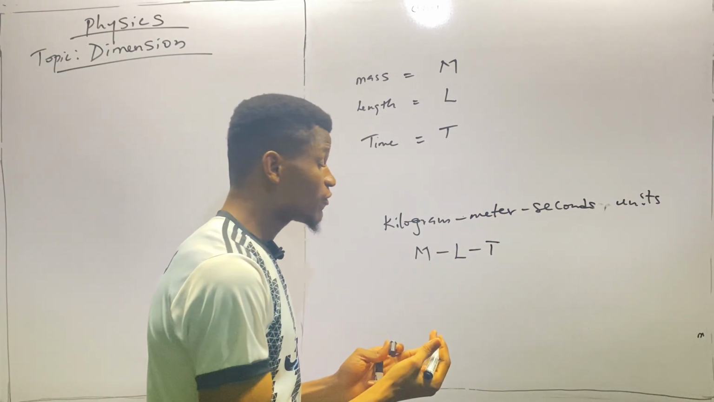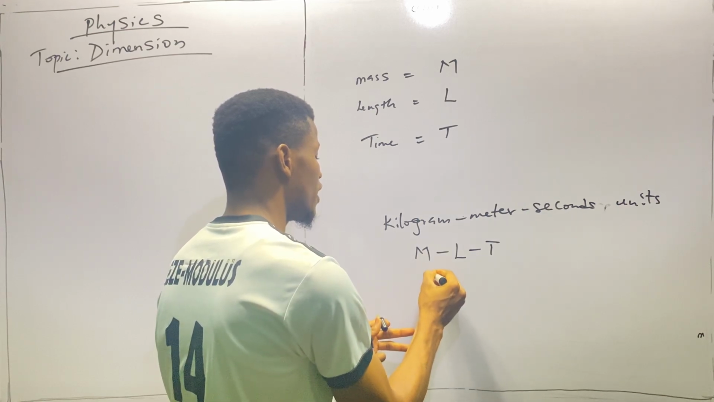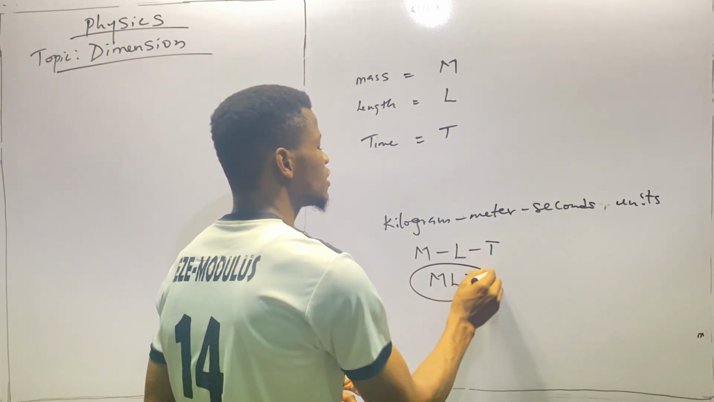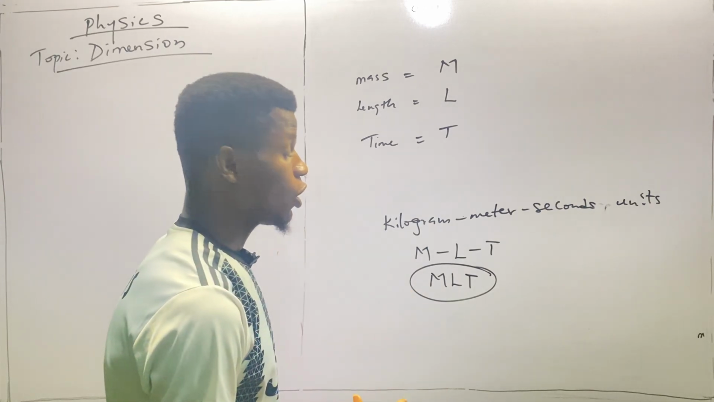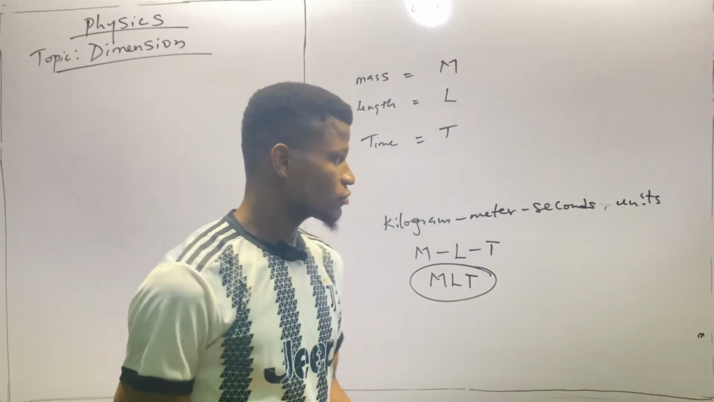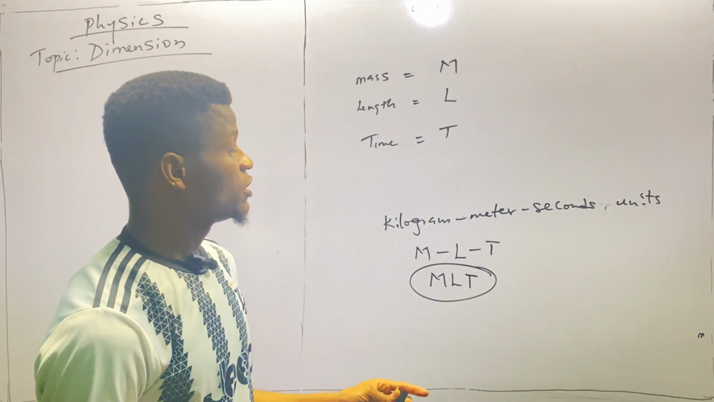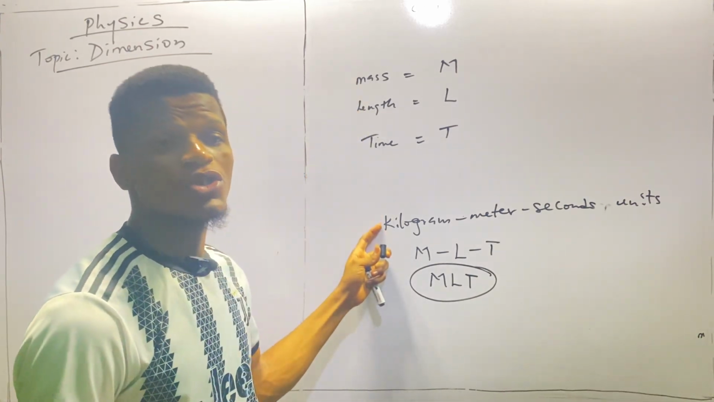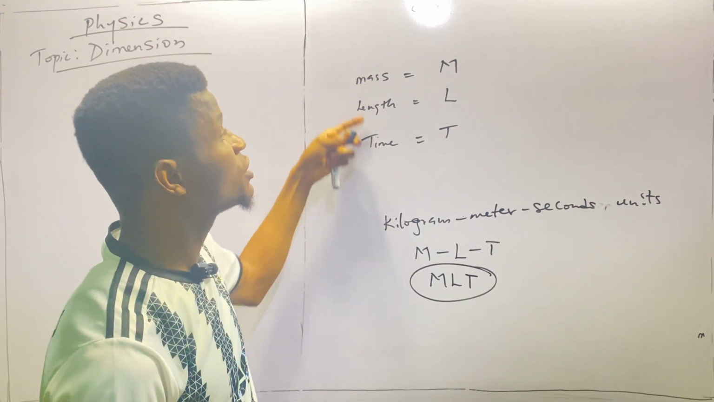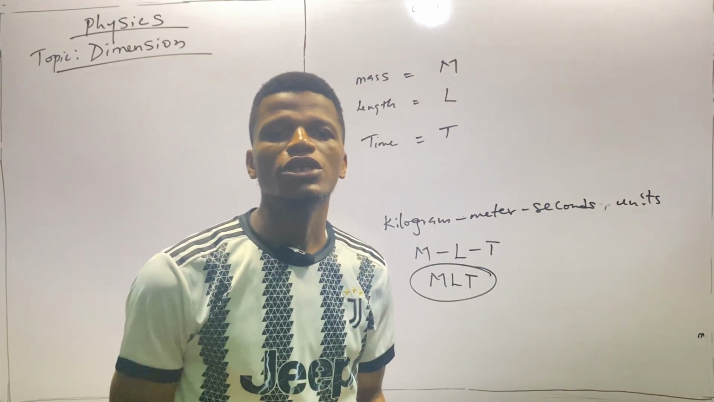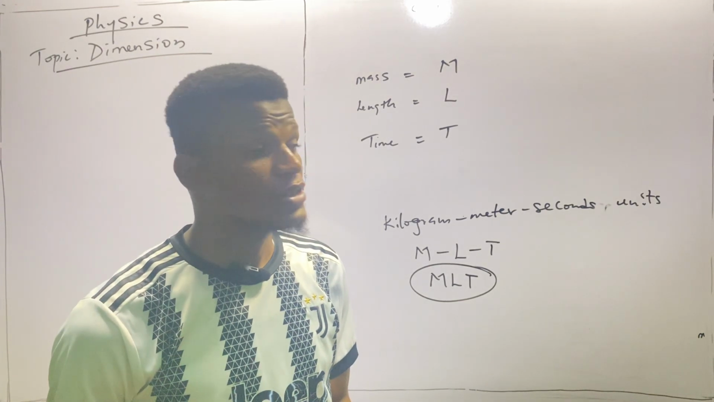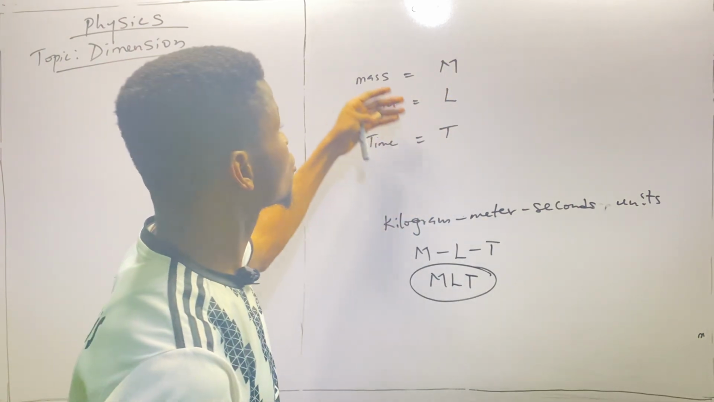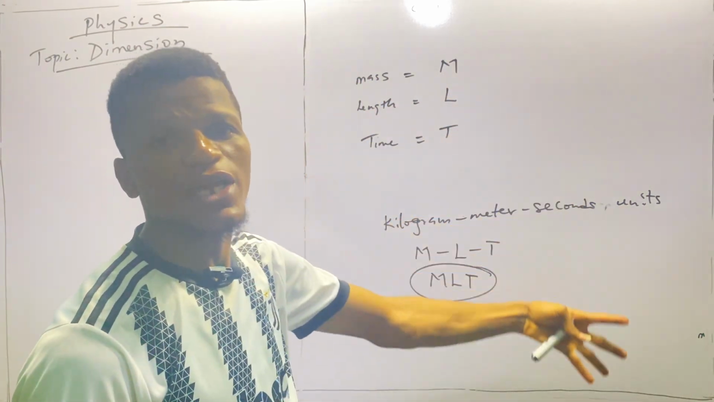So if I bring the three of them together, we have MLT. This will be the standard form of any quantity in this context, because the definition of the dimension of any quantity lies within these three. So any one that cannot be measured in any of these units has no definition in dimension, right? Now I just showed you the symbolic representation of each of the quantities. Now let's go into their dimension.